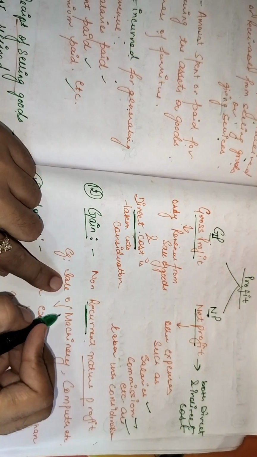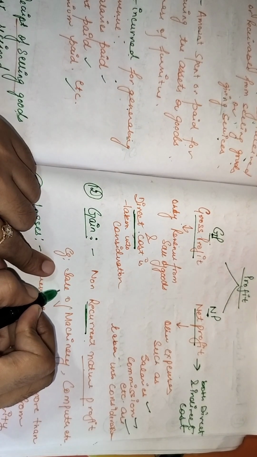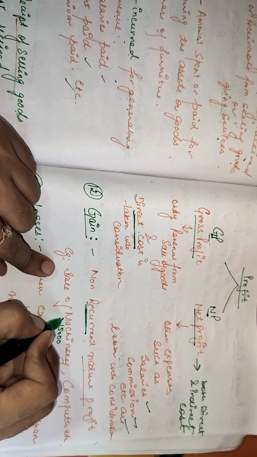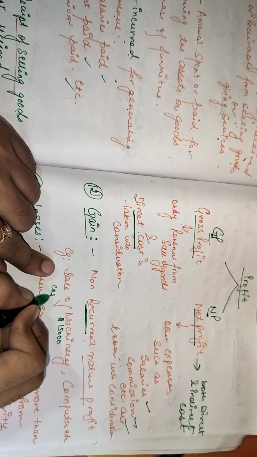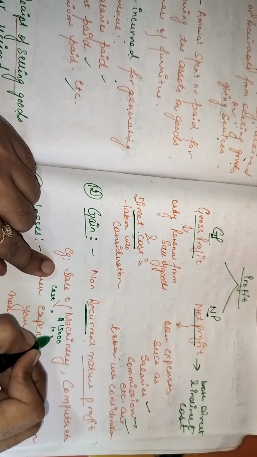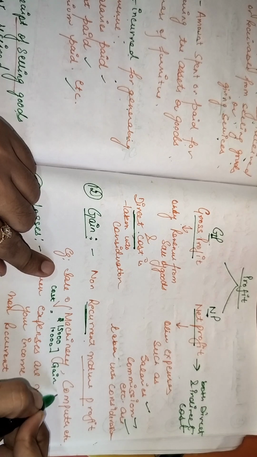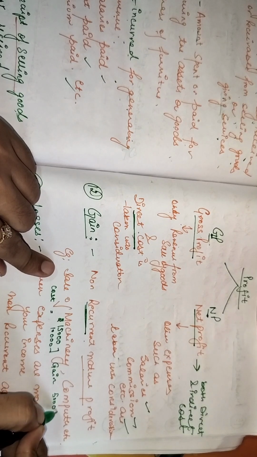Now machinery you sold in the market, let's say for 15,000, but machinery has a cost of rupees, let's say 10,000. So here gain will be 5,000 rupees.